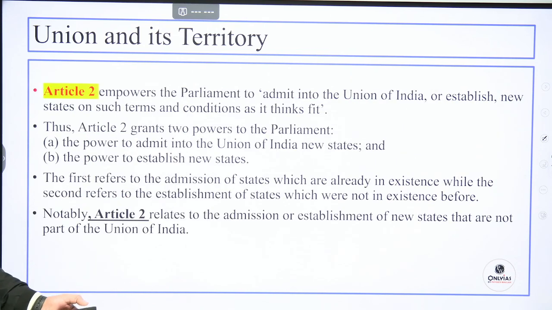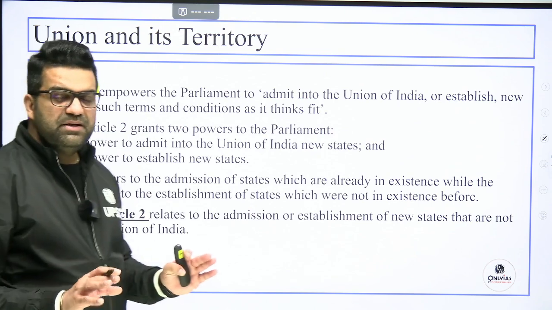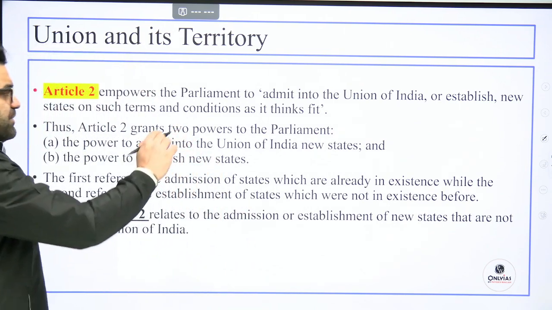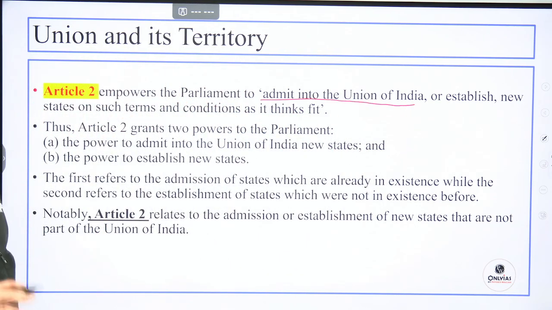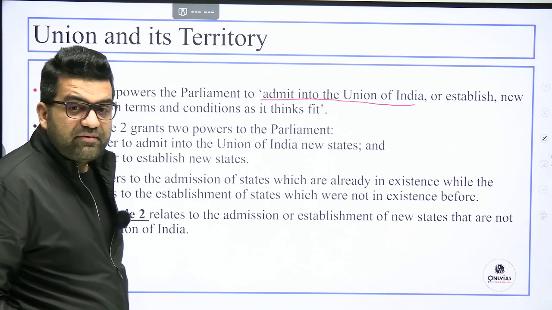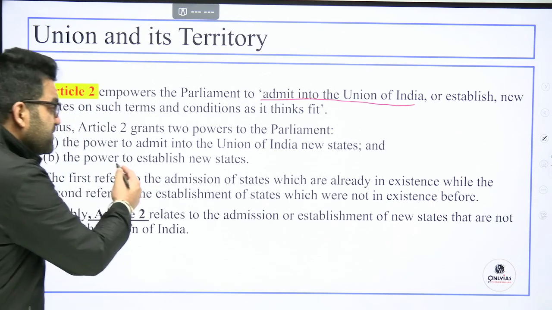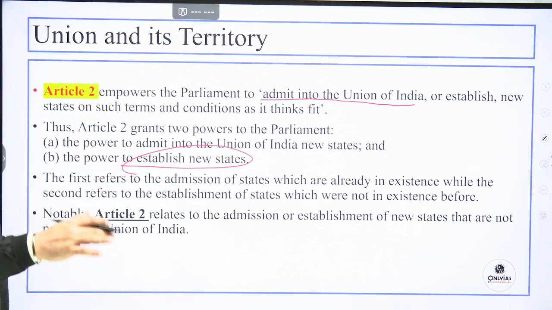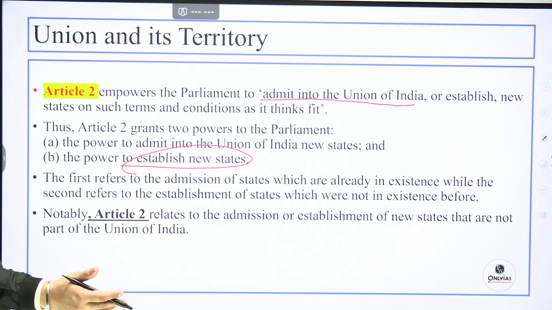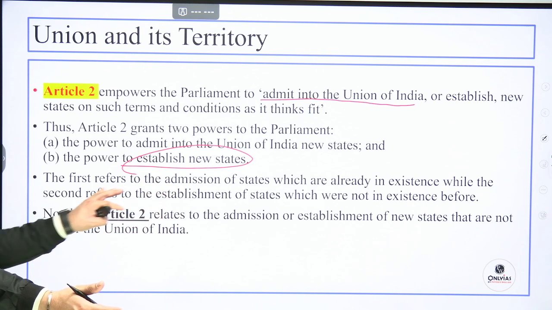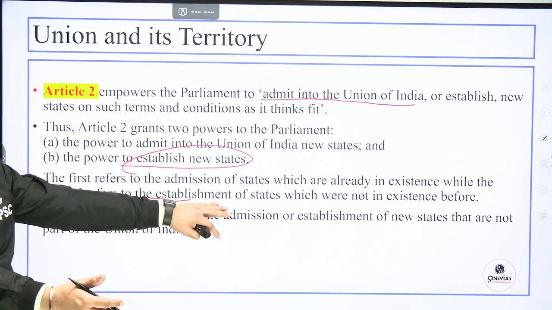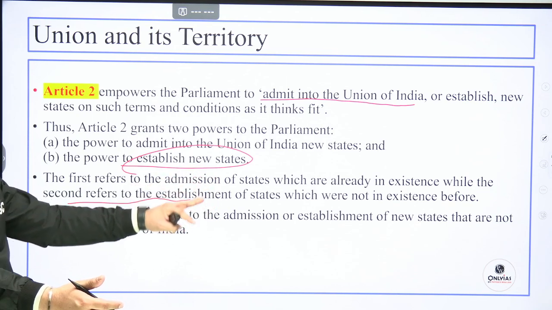Moving further, guys, we are focusing only on the prelims oriented content. Article 2 empowers the parliament to admit into the Union of India or establish. So, two items are there: power to admit into the Union of India some new state, some new territory. Second, the power to establish new states. The first refers to the admission of states which are already in existence, while the second refers to the establishment of states which were not in existence before.